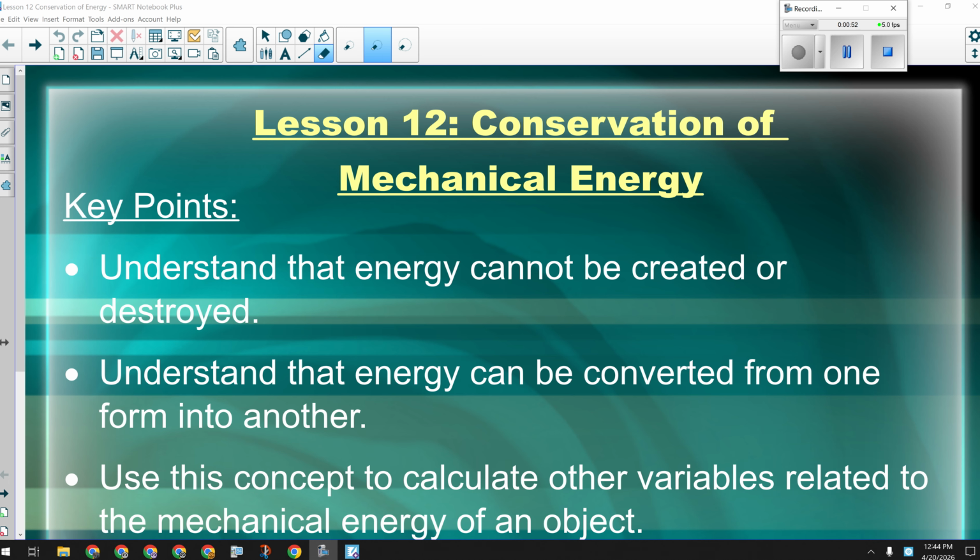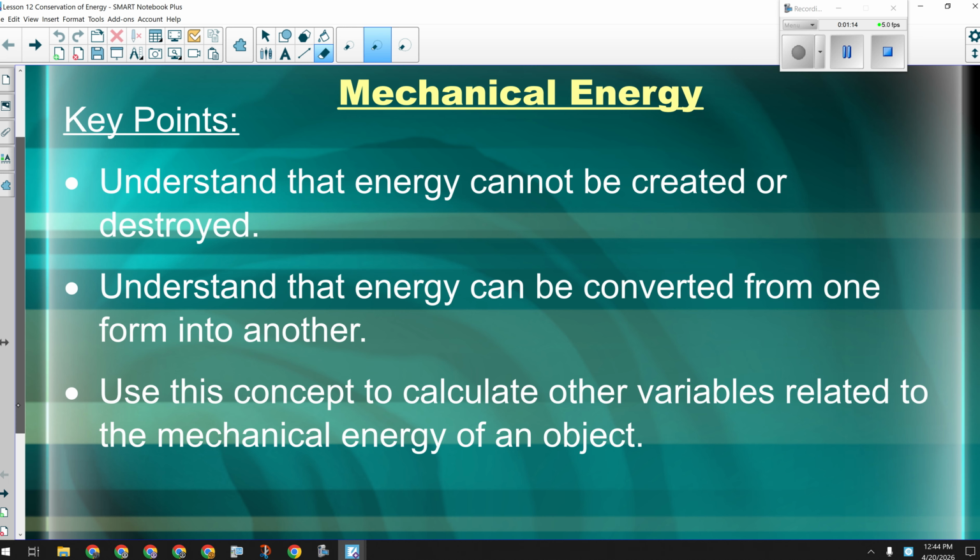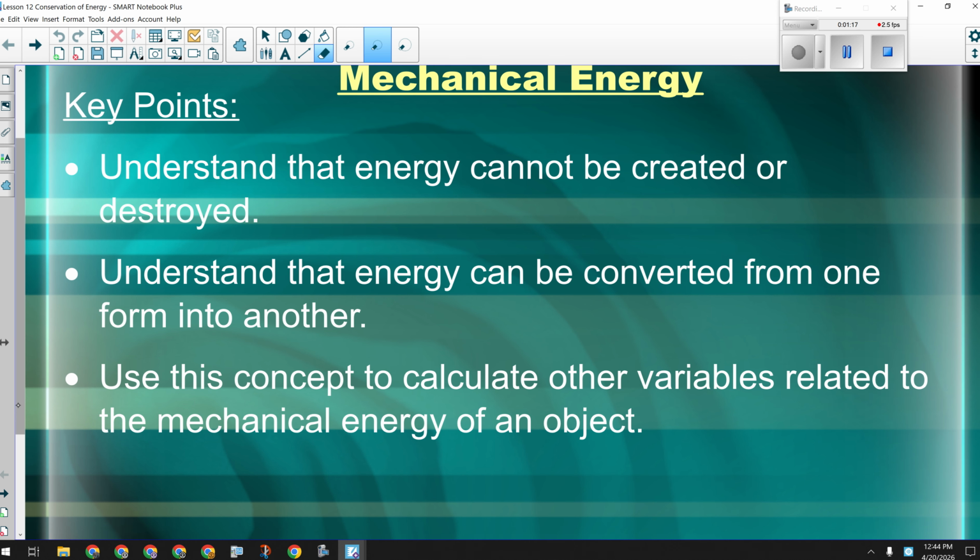Okay, so we got to understand that obviously energy can't be created or destroyed. Energy can be converted from one form to another. Most commonly, that is some form of potential into kinetic or vice versa. Okay? And then we'll do some problem solving, okay? Using that to calculate mechanical energy and other variables that have to do with the energy of an object.